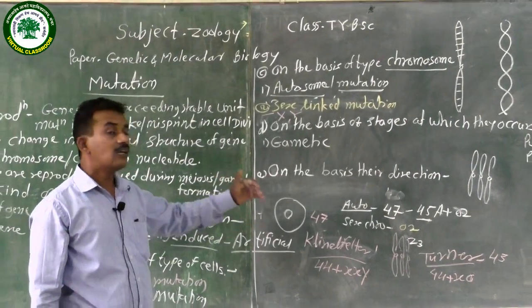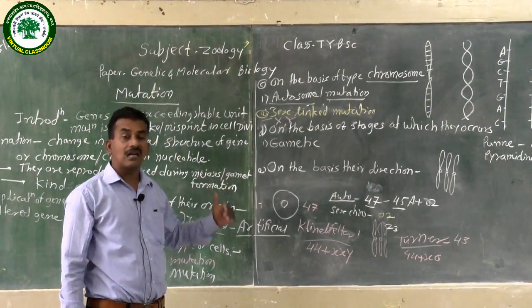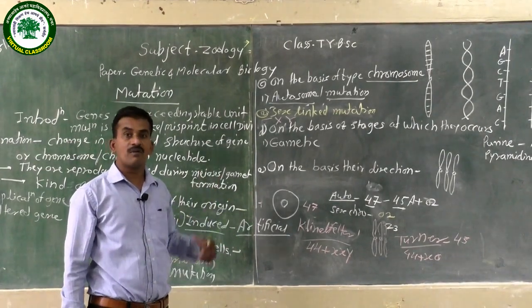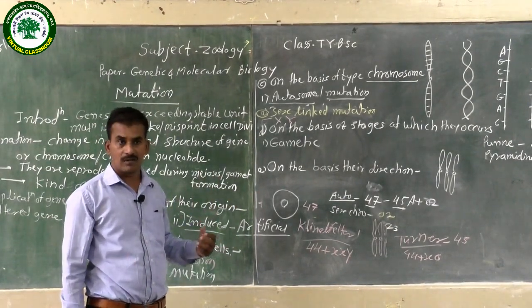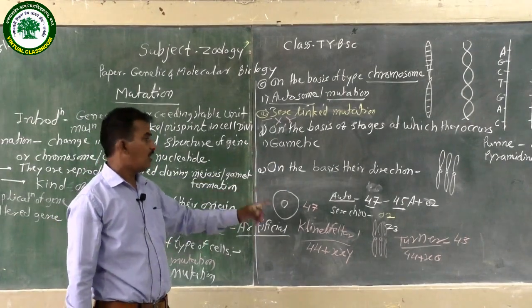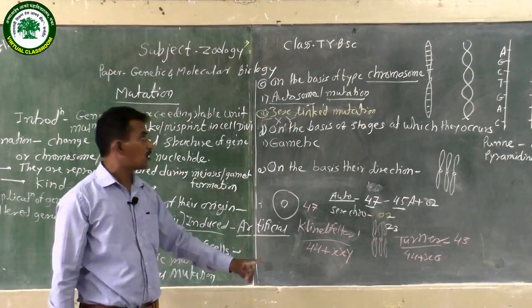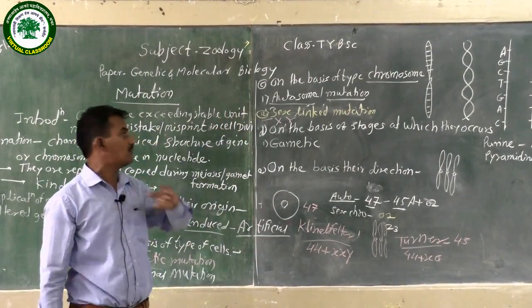These persons have different characters. The female reproductive organs are underdeveloped, and their mammary glands are underdeveloped. A number of changes take place, and both Klinefelter syndrome and Turner syndrome are sex-linked mutations.